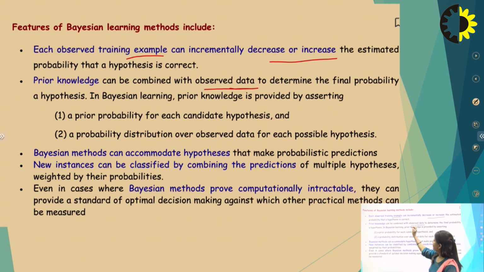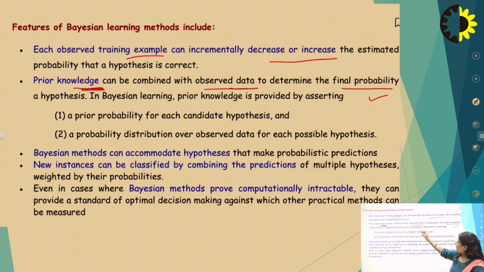As I already said, we check the data and make some hypotheses. We have some prior knowledge, which can be combined with the observed data to determine the final probability. When we have a new query or new data, we can merge that past experience with the new data and find out the final probability.